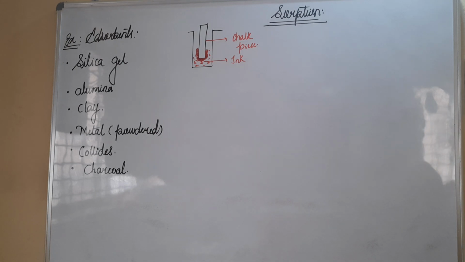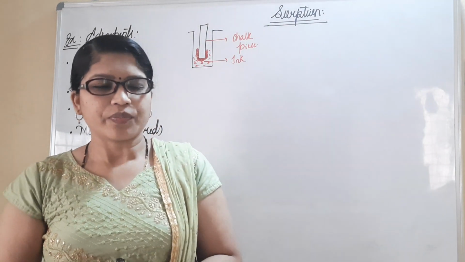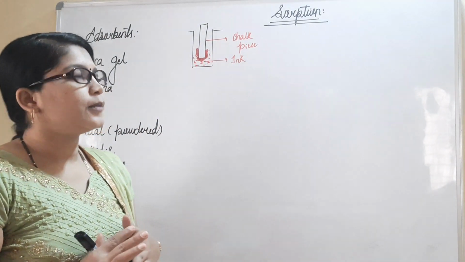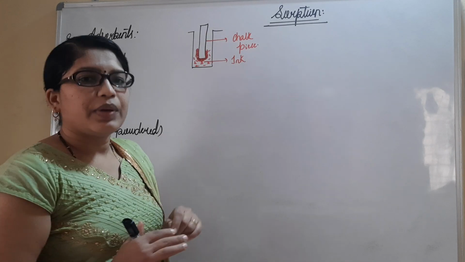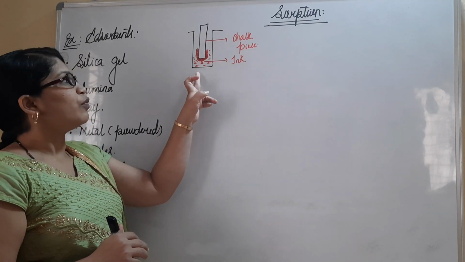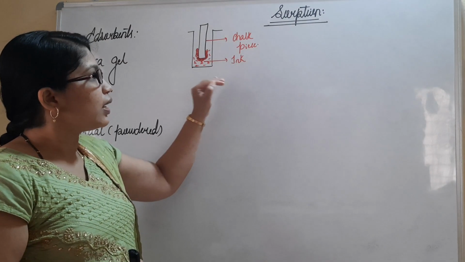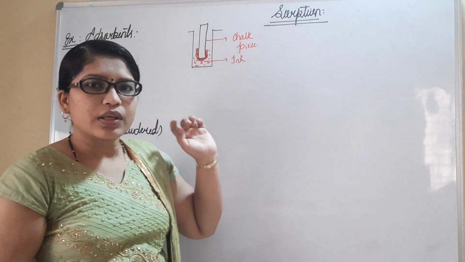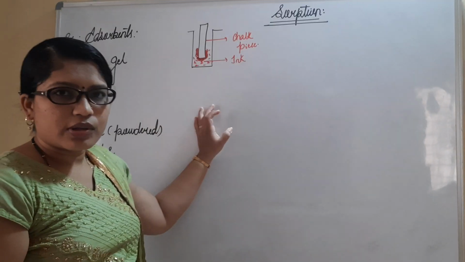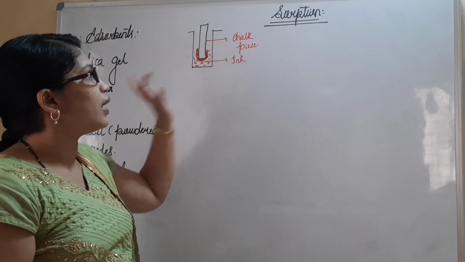Now let us understand next part of the surface phenomenon, that is sorption. Just I give you one example so that we can understand the thing in detail. When you consider a beaker, this is a beaker I have drawn. In this beaker I have put ink, red color ink is present along with the water. Okay. So now I have put one chalk piece also. I have just added one slant chalk piece inside the beaker.